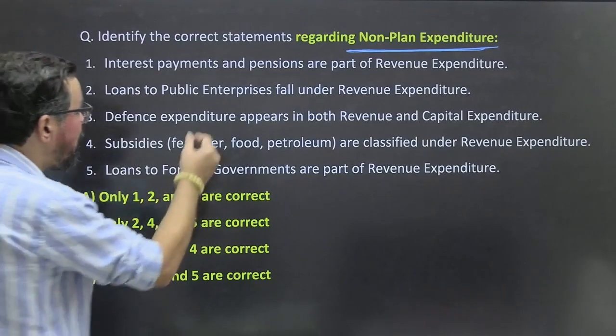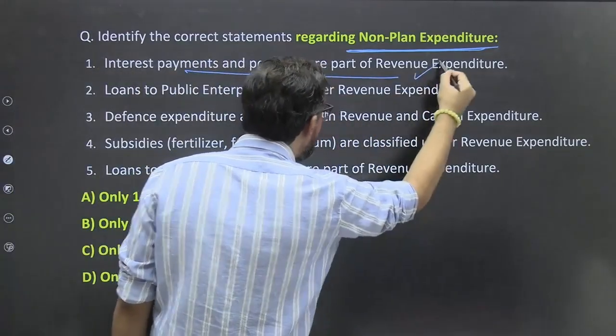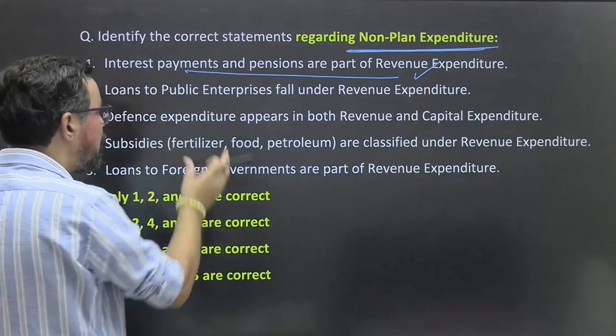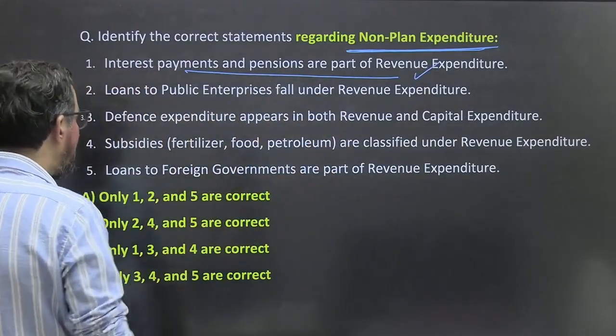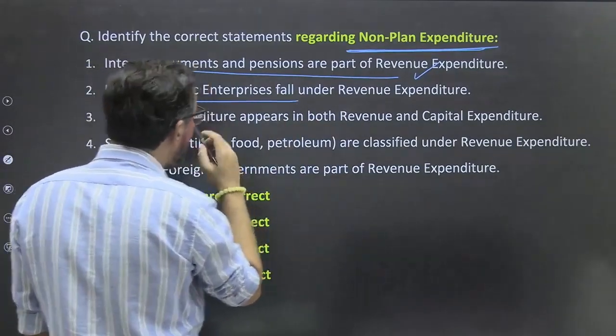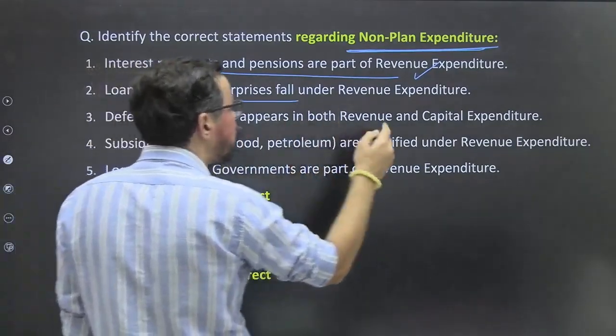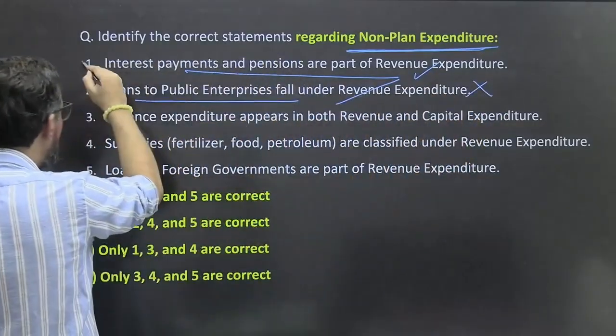So interest payment and pension are part of the revenue expenditure. Correct, team. Loan to public enterprises falls under capital expenditure, not revenue expenditure. So this is wrong.